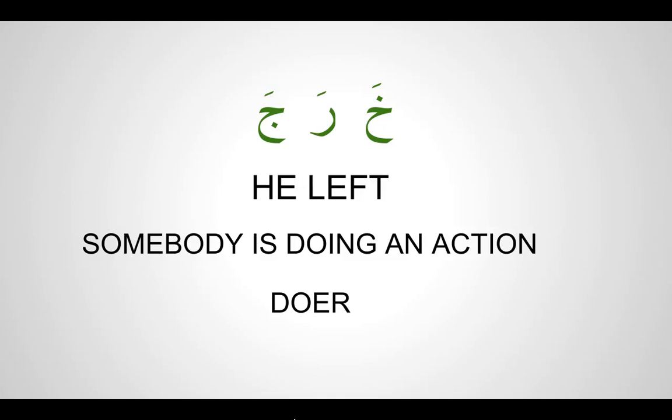So for any verb, any action, there has to be a person who is doing the action. There has to be a doer. They come together. You cannot have a word which describes an action but there is no doer in it. That would be an ism, where it just describes a meaning but there is no action in it.